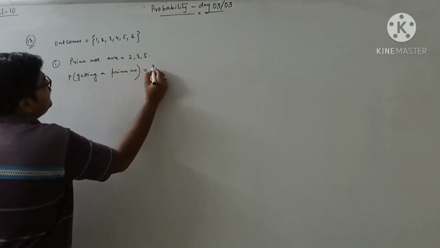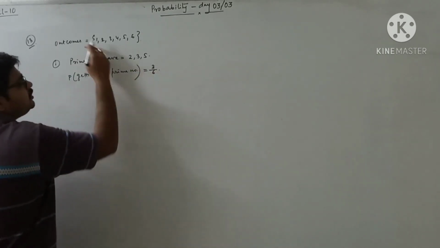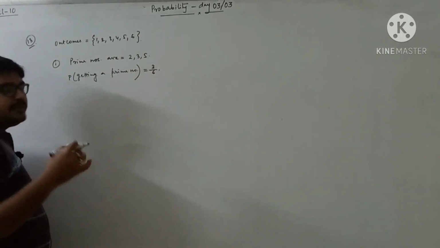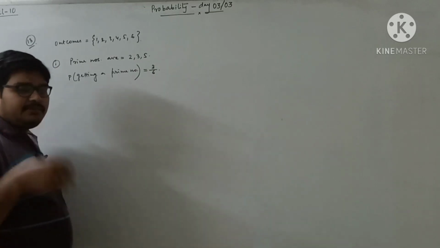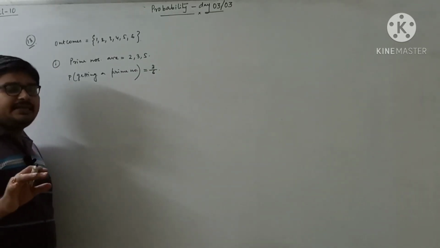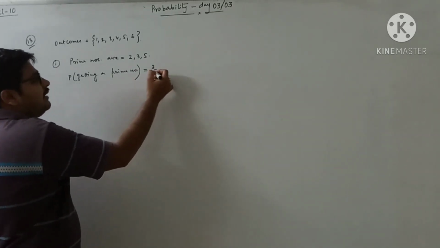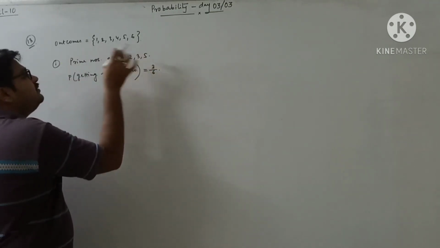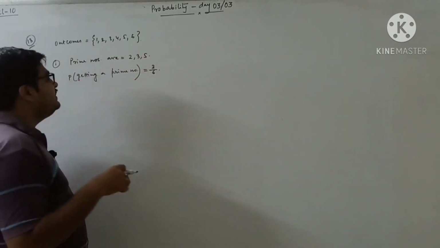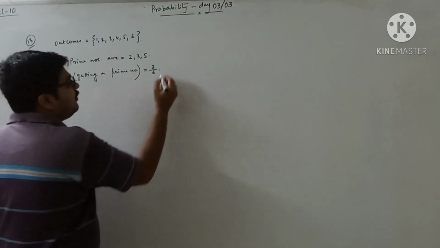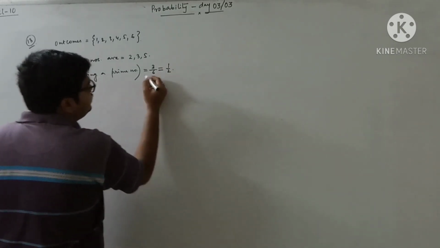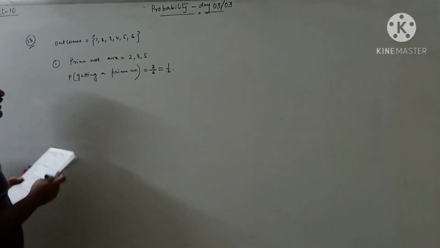So the probability of getting a prime number will be 3 by 6. Why 6? Because the total number of outcomes is 6. If you throw a die, any number from 1 to 6 can come out, and they are all equally likely. Out of all 6 outcomes, only 3 are related to the event, and the event is to get a prime number. So the probability is 1 by 2. You have to simplify your answers.